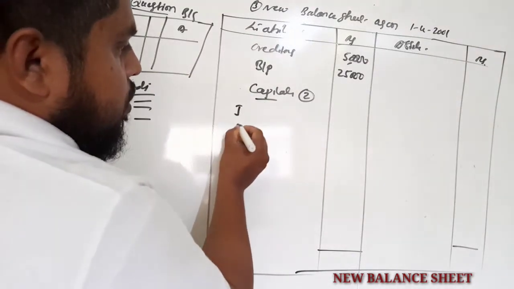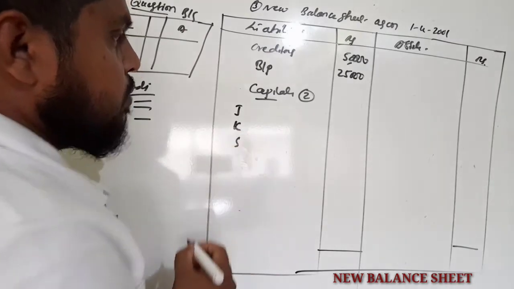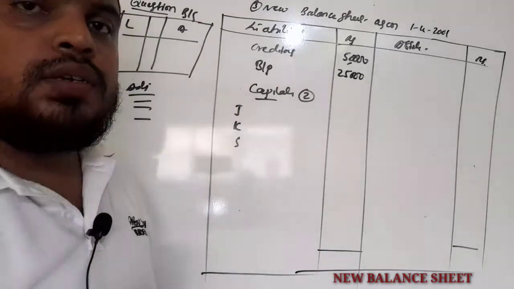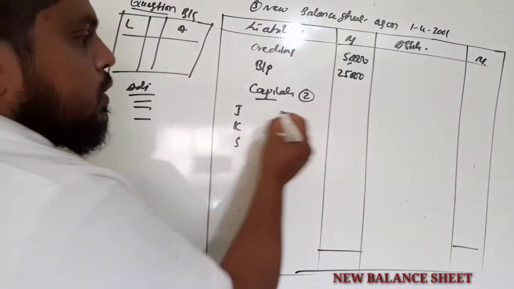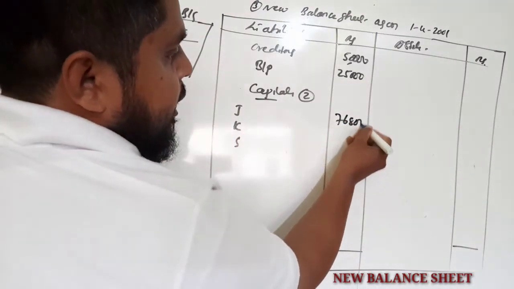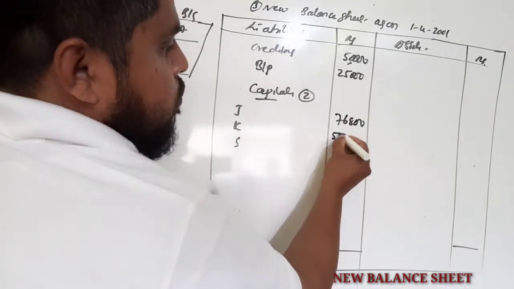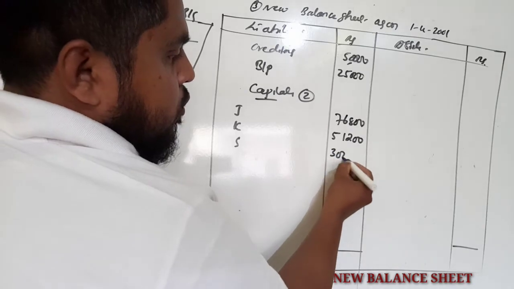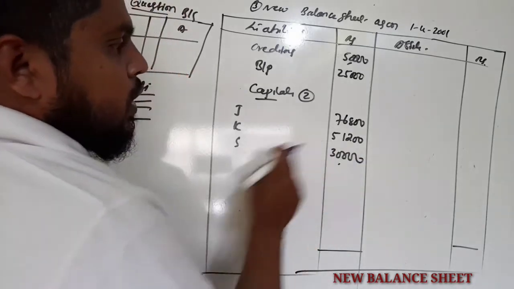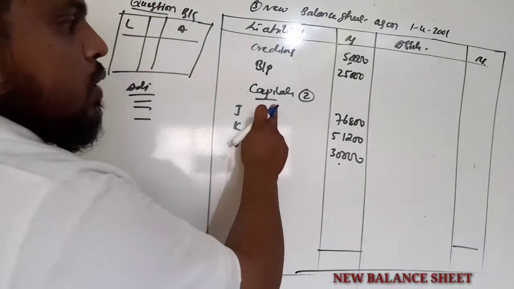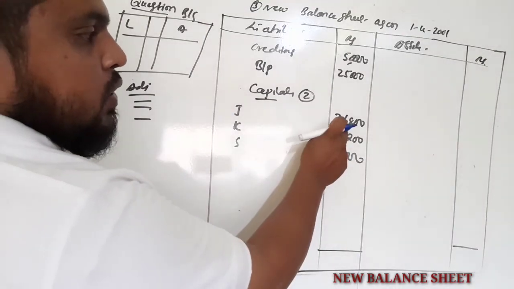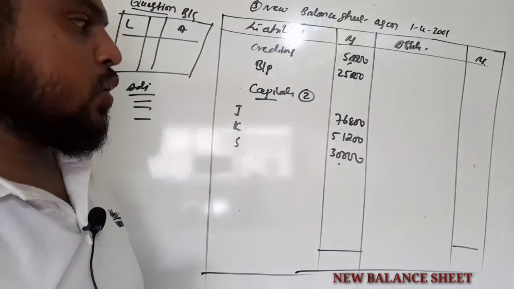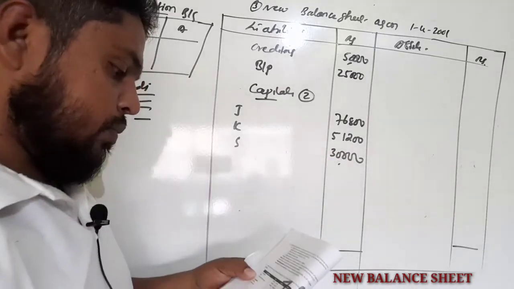So Jammu, Kashmir and Shamsher. So as per the second step, how much balance did you get? 76,800, 51,200 and 30,000. So this is as per the third step. So under partners capital account, you got the final answer 76,800, 51,200 and 30,000.